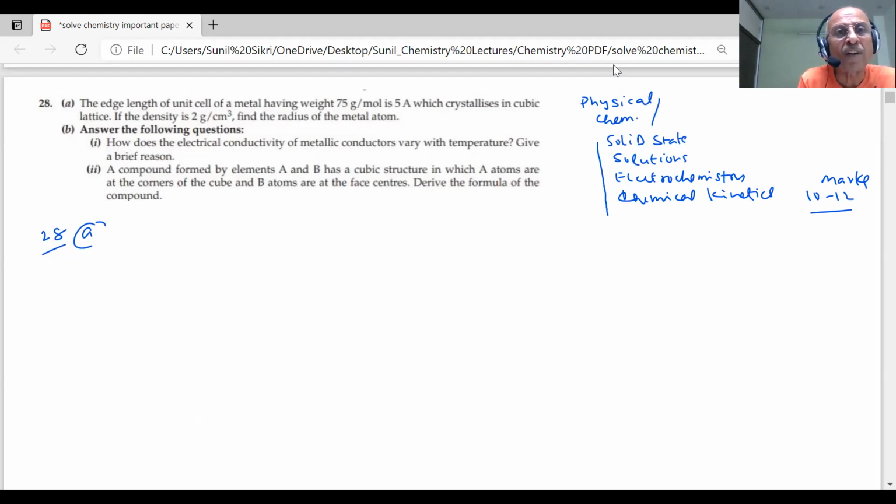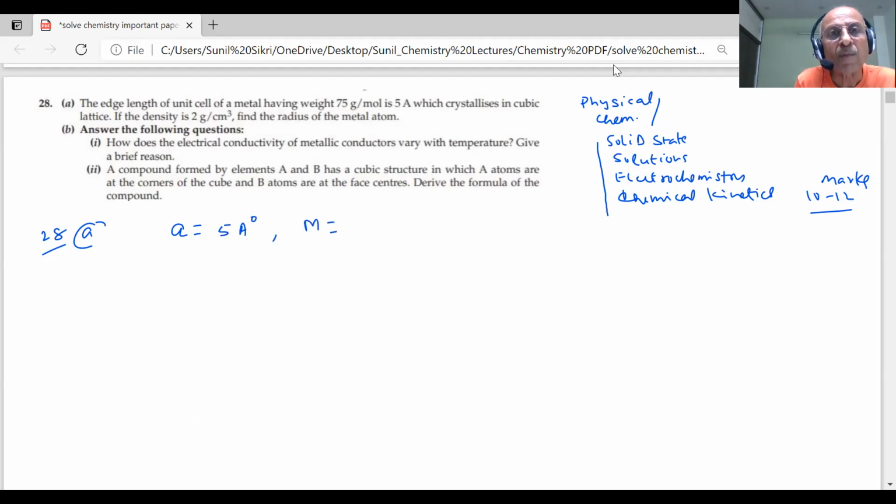The edge length of a unit cell of a metal having atomic weight 75 gram per mole is 5 angstrom, students. 5 A means angstrom. That means what is the edge length a, students? a is 5 angstrom.